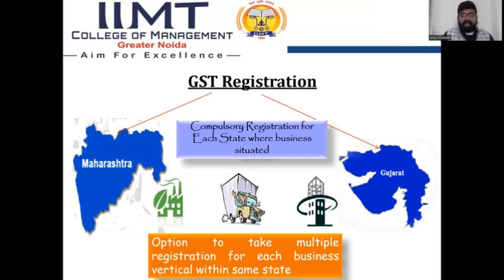And if a person has multiple businesses in the same state, he is not compelled to take a single registration. He can take many registrations for each business vertical within the same state.